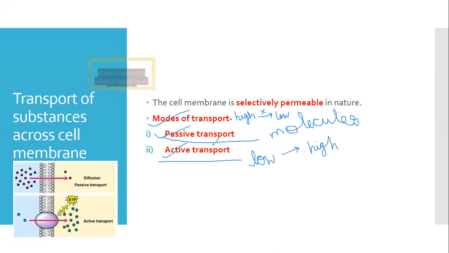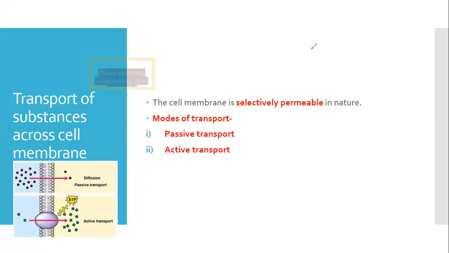So this is the basic difference. Passive means simple diffusion or facilitated diffusion of molecules or substances across the plasma membrane without the expenditure of any energy. Active transport means the transport of substances or molecules against the concentration gradient, from low to high concentration, with the expenditure of energy. Now moving on to the next slide.